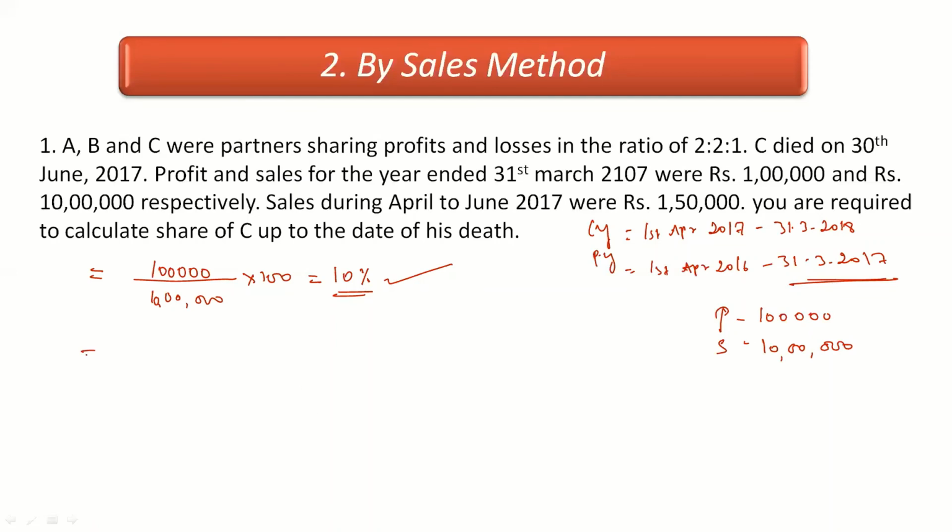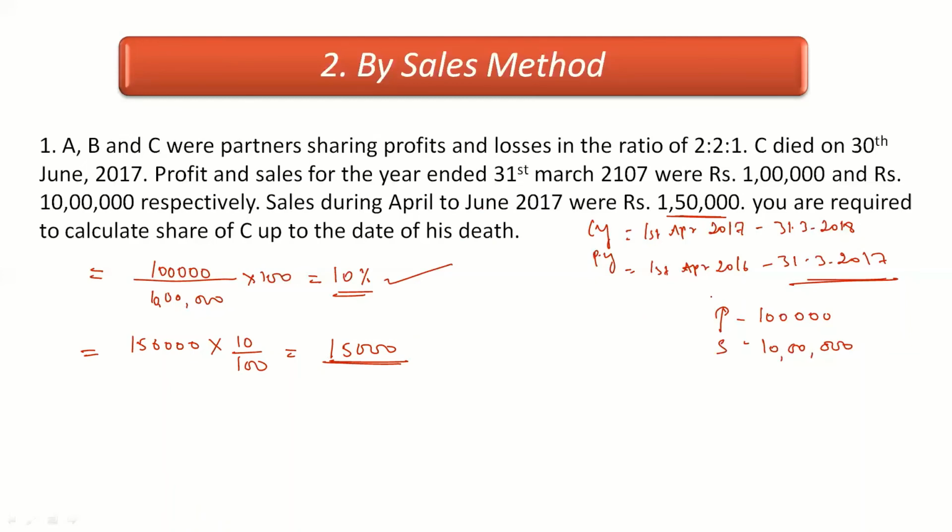Now in the question, the sales of the current year are given, right? From April to June, when the partner is going to die, they have given the sales, that is 1,50,000. It's the amount of sales. Now we also know the profit percentage, so we can simply multiply that. 1,50,000 into 10 divided by 100, so that would be rupees 15,000. This is the profit that our firm is going to make from April to June.